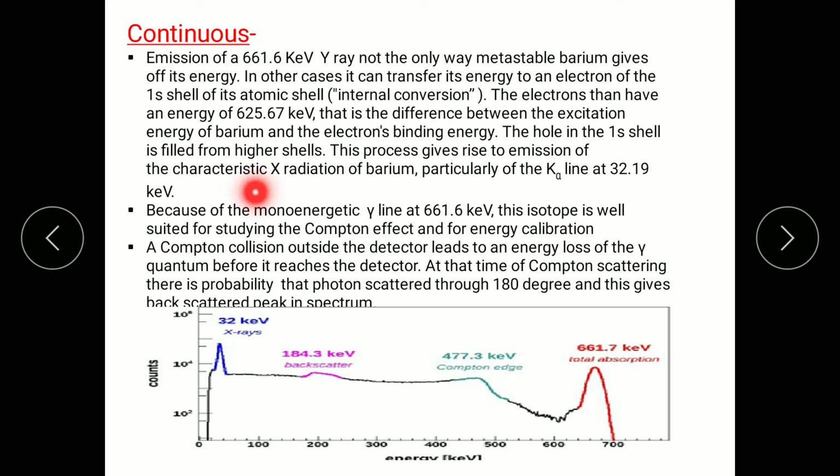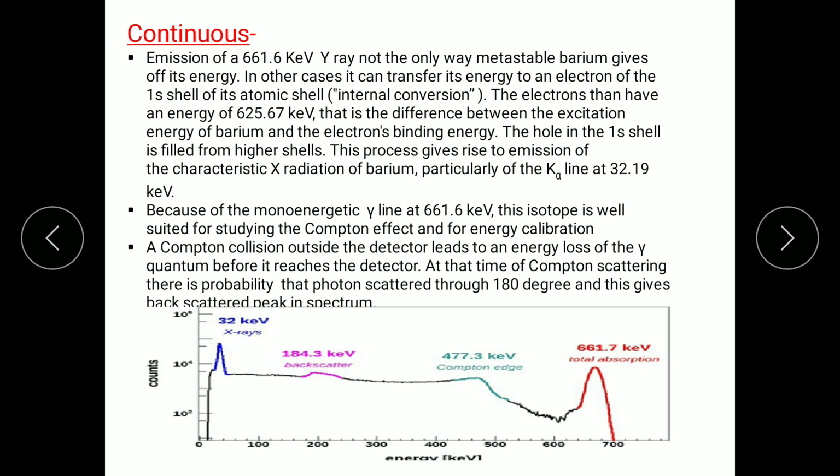Because of its monoenergetic gamma, this isotope is well suited for studying the Compton effect. The gamma photon interacts with the electron of the 1s shell, and after interacting, the energy of that photon decreases. This is known as the Compton effect.